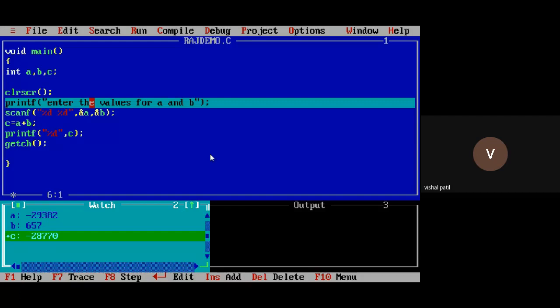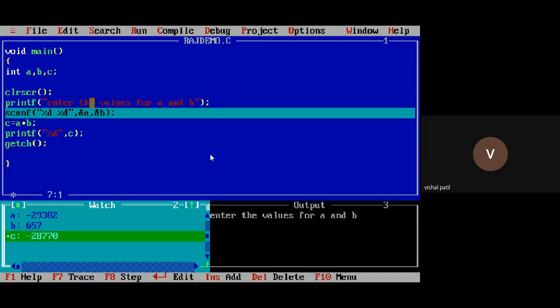Now the control comes to the printf function. So again, I will press the F8 key. Once the control comes to the scanf, as I told you, scanf is to take the input from the keyboard. So we need to enter the values here, and printf will simply display the message to enter the values for A and B, so that your end user will understand that he has to enter some values here, right? Again, press F8.